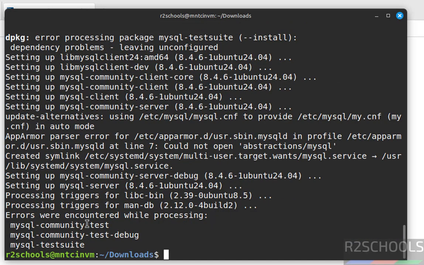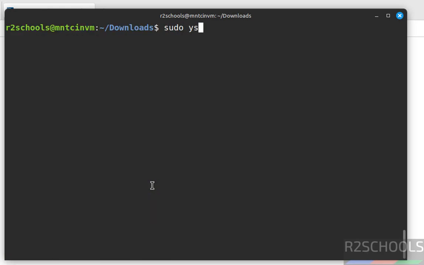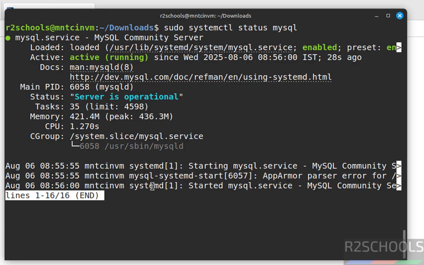See, this test should fail. Ignore these errors. Okay, but we have successfully installed MySQL Server. Control L. Now verify the status of the MySQL Server. sudo systemctl status mysql. Hit enter. See, MySQL Server is running and it is enabled.